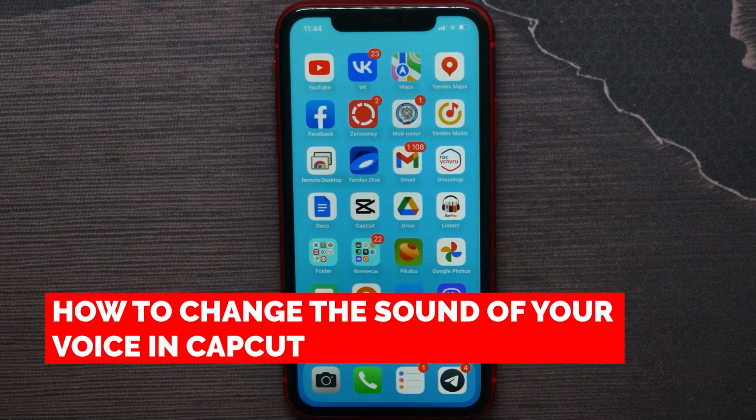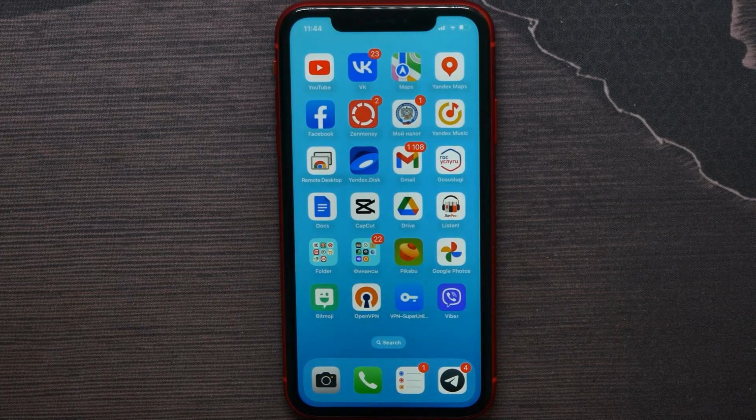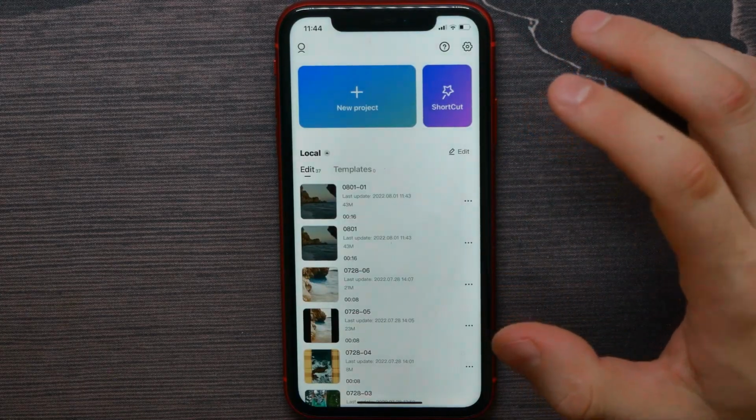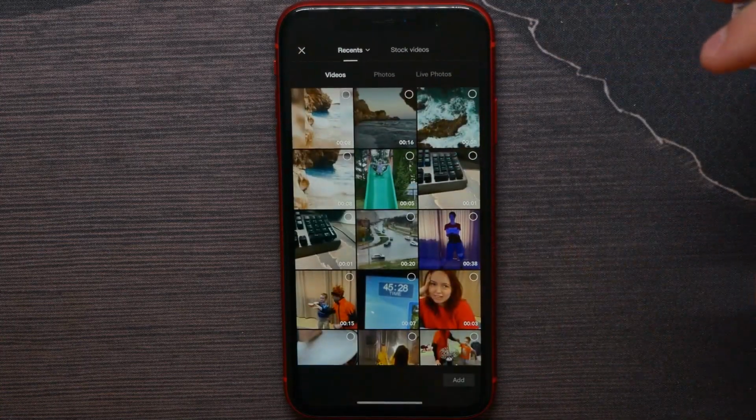In this video, I'm going to show you how to change the sound of your voice in CapCut. That is quite simple and easy to do, so let's begin. First, open up your CapCut application and hit the big plus sign to start a new project.